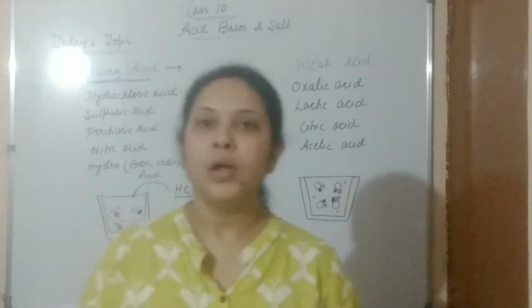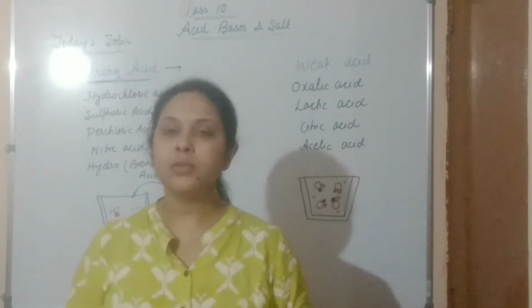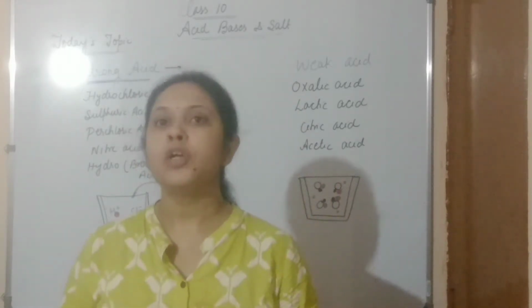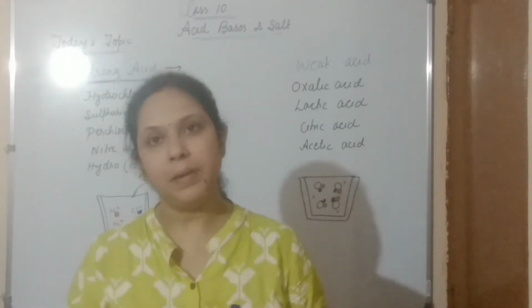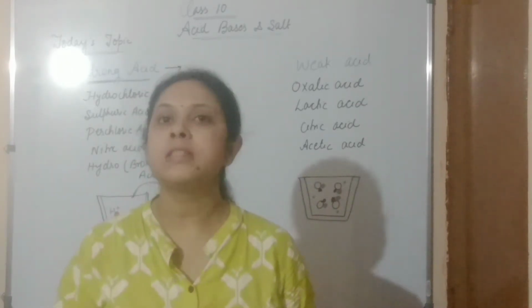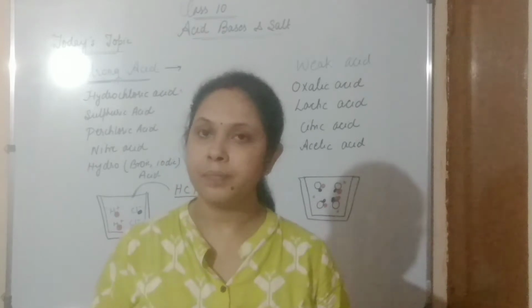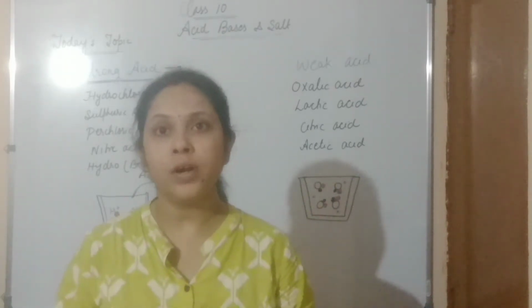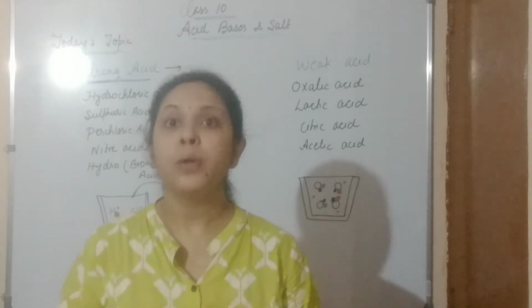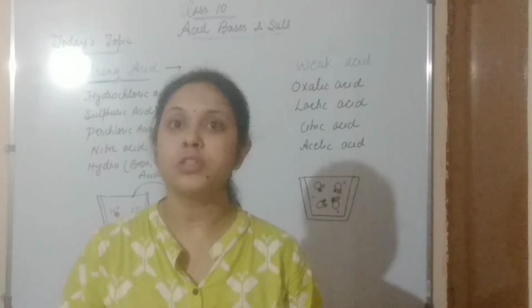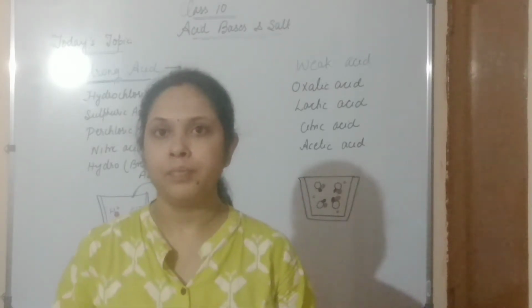Students, today in this video we are going to discuss strong acid, strong base, weak base. Till now we understood the Arrhenius concept of acid and bases. We know that a substance which dissolves in water and dissociates to produce hydrogen ion shows the property of acid.